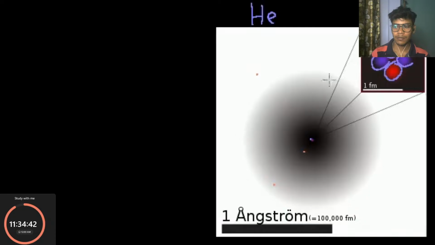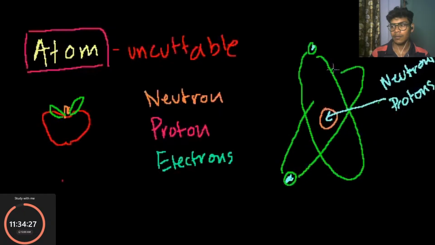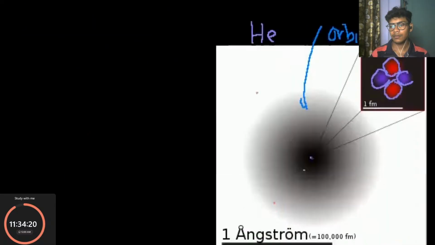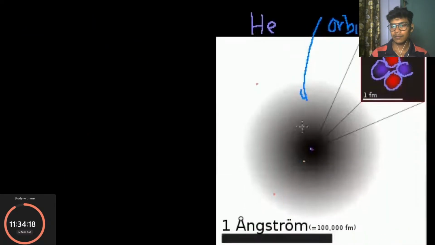And so this function of where an electron is located in space at any given moment is called an orbital, not to be confused with a traditional circular or elliptical orbit. Remember, an orbit was something like this. It's like Venus going around the sun. So it's very physically easy for us to imagine, while an orbital is actually a mathematical probability function that tells us where we are likely to find an electron. We will cover more of that in quantum mechanics, but it's beyond the scope of this introductory chemistry lecture series.